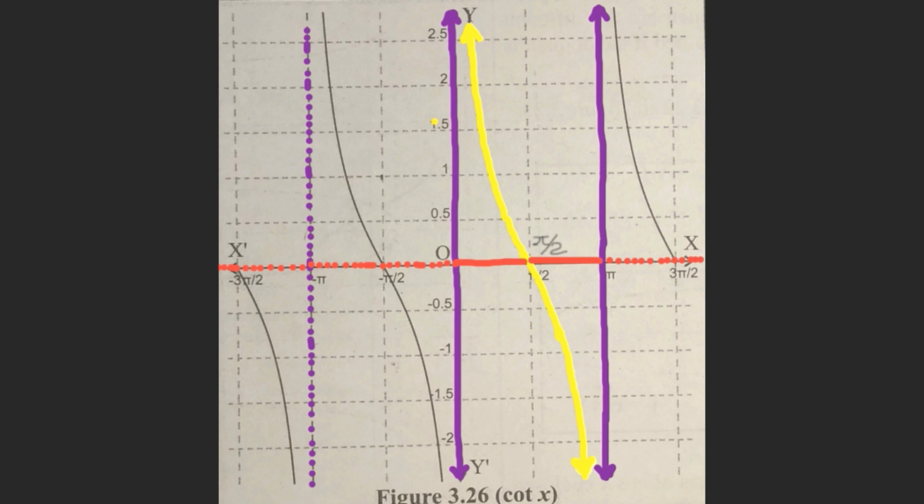The next property is about continuity. Here, the cotangent function is a discontinuous function because the graph of the cotangent function is not continuous in the domain R along the x-axis, as shown by the yellow lines.